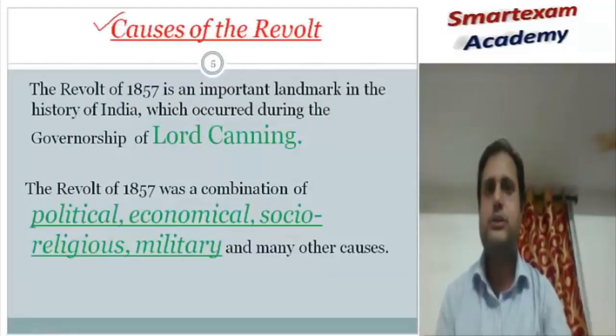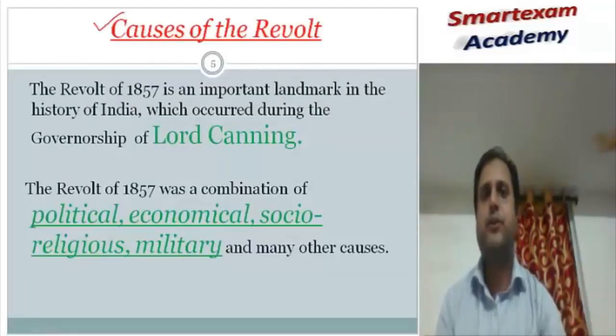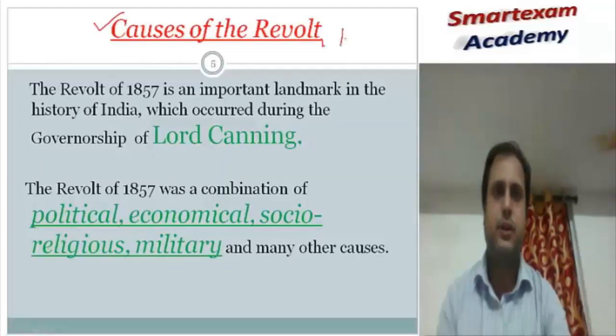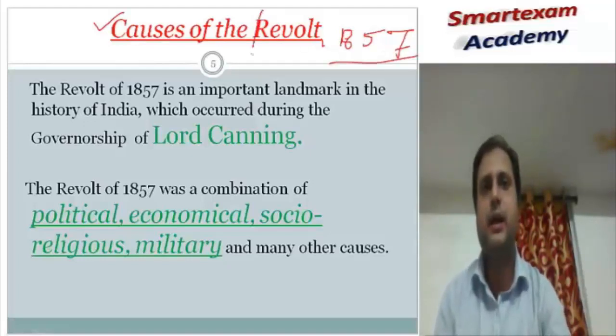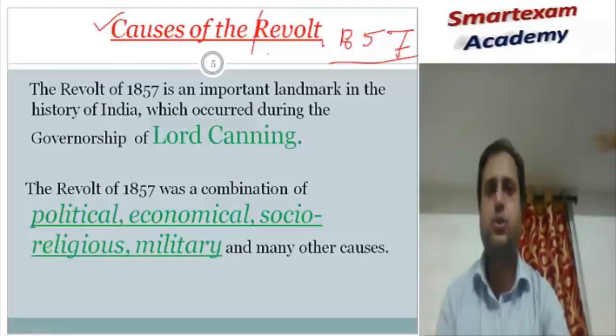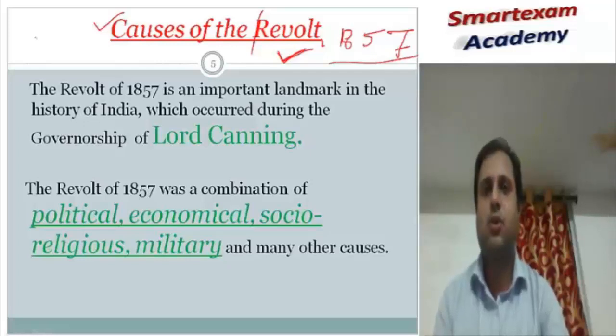Now we are going to discuss the main causes of the revolt of 1857, also called the first war of independence. You should remember that historians differ regarding the name of this revolt. Some historians call it the revolt of 1857, and some call it the first war of independence.